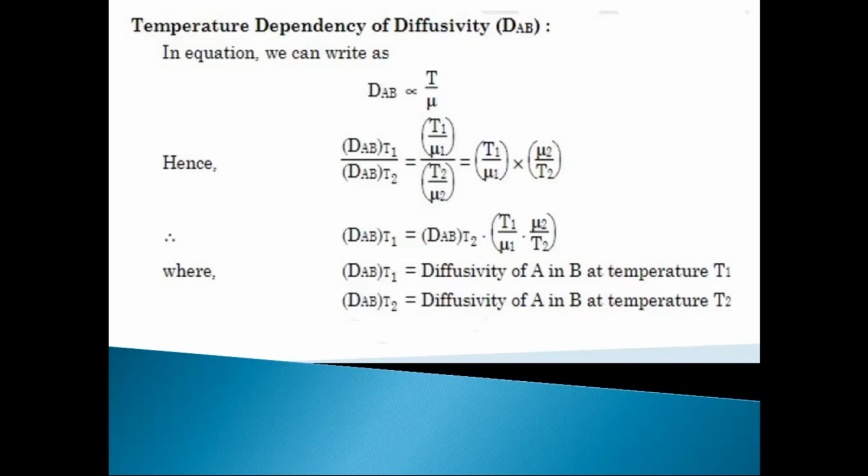So I can calculate diffusivity of component A into B at any temperature. For example, if I want to calculate diffusivity of component A into B at T1, that is equal to DAB T2 into T1 by mu1 into mu2 by T2. Or I can say, to calculate DAB at temperature T2, that is DAB T1 divided by T1 by mu1 into mu2 by T2.